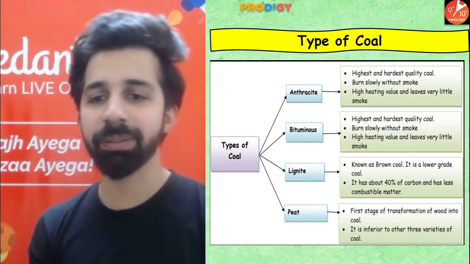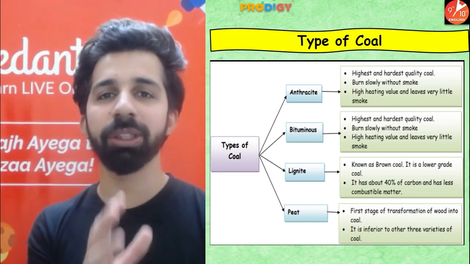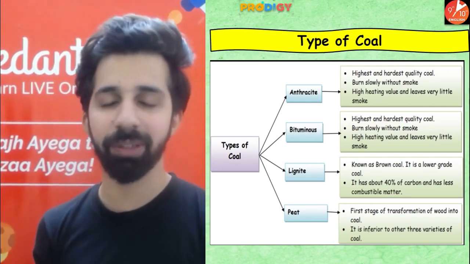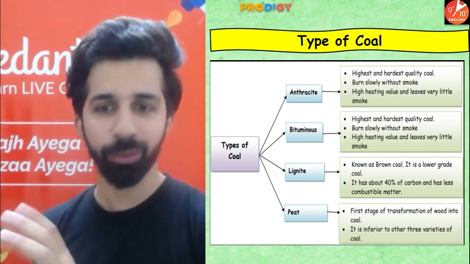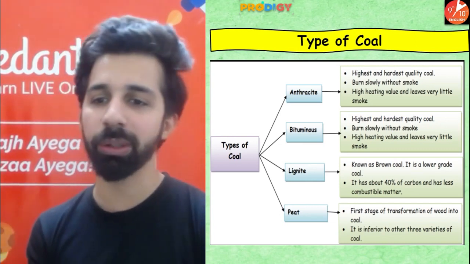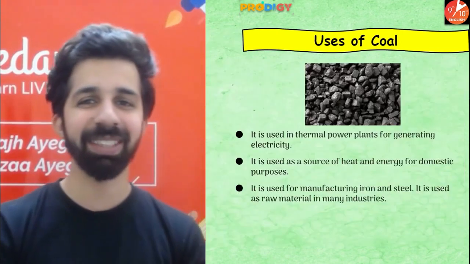Peat, guys, is the first stage of transformation of wood into coal. So that is the first stage from when the wood is converted into coal, and it is inferior to the other three varieties of coal. That's it.